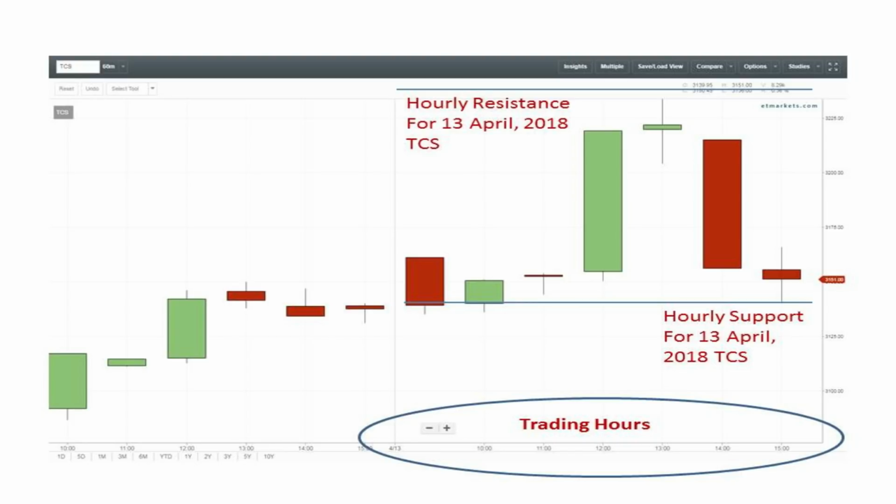So how support and resistance has been formed on the different time levels. We have to understand the fluctuations over here, as we can see on the hourly basis. It is very important that if you have to trade on a particular day, or for example on an hourly basis, we have to look at the support and resistance accordingly for that time frame only, and how it has behaved.